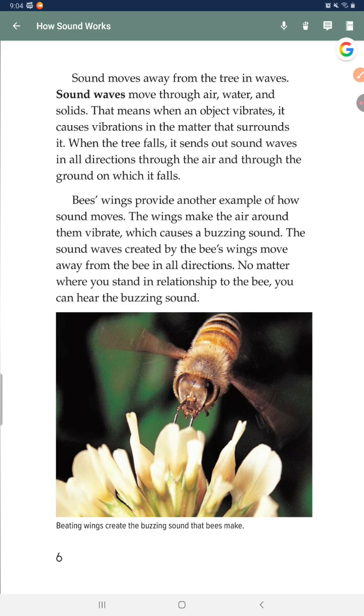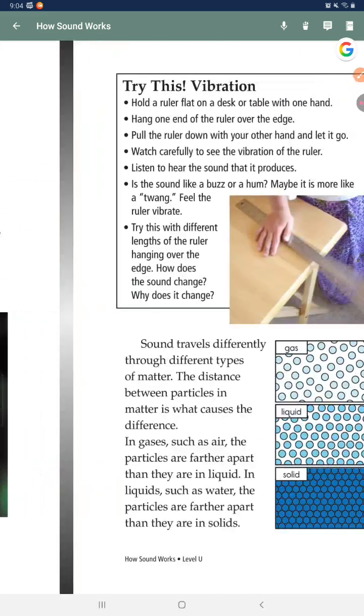When the tree falls, it sends out sound waves in all directions through the air and through the ground on which it falls. Bees' wings provide another example of how sound moves. The wings make the air around them vibrate, which causes a buzzing sound. The sound waves created by the bee's wings move away from the bee in all directions. No matter where you stand in relationship to the bee, you can hear the buzzing sound.